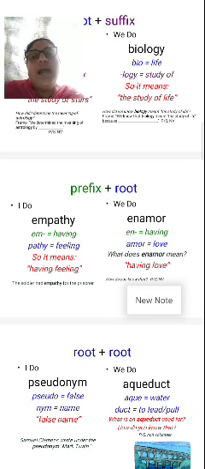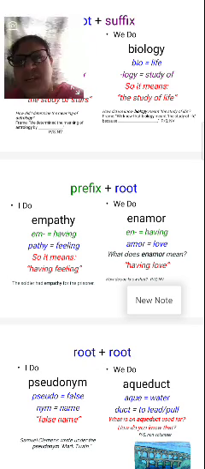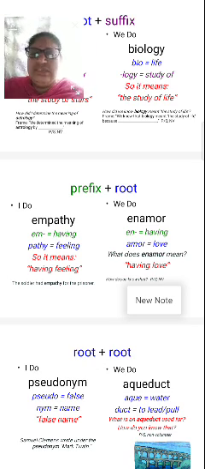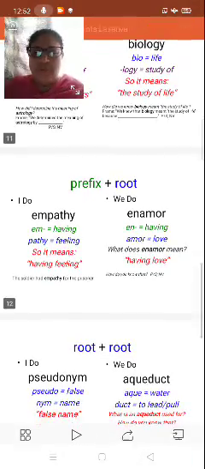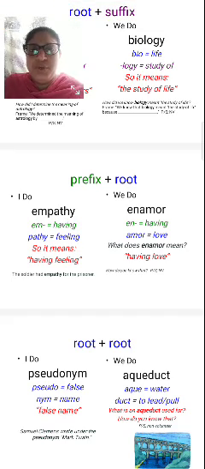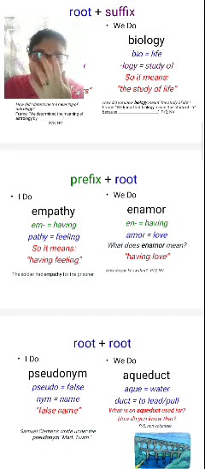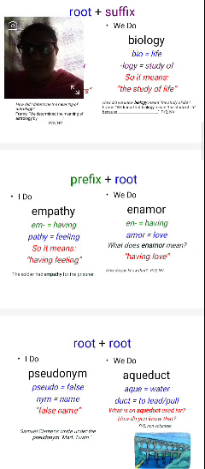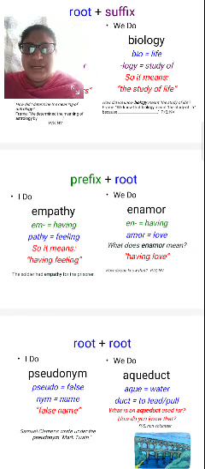And the next one, enamor. So enamor: en is a prefix and amor is the root, right? What is the meaning of amor? If you pronounce amor, A-M-O-R simply, you can't get the word.